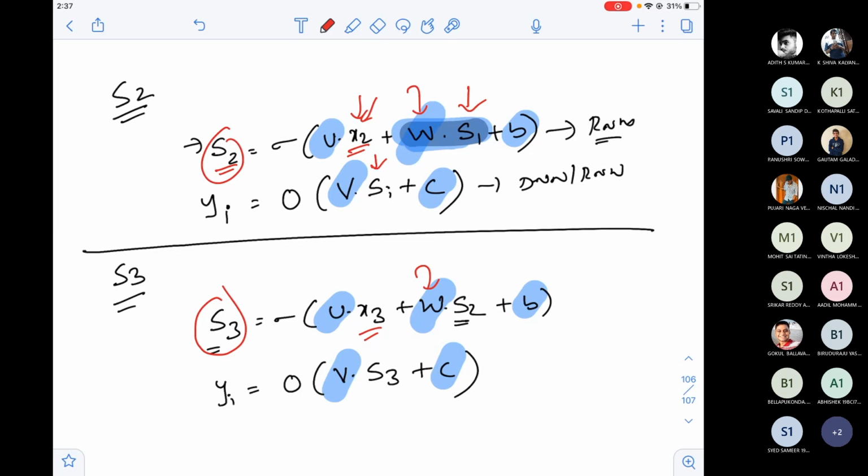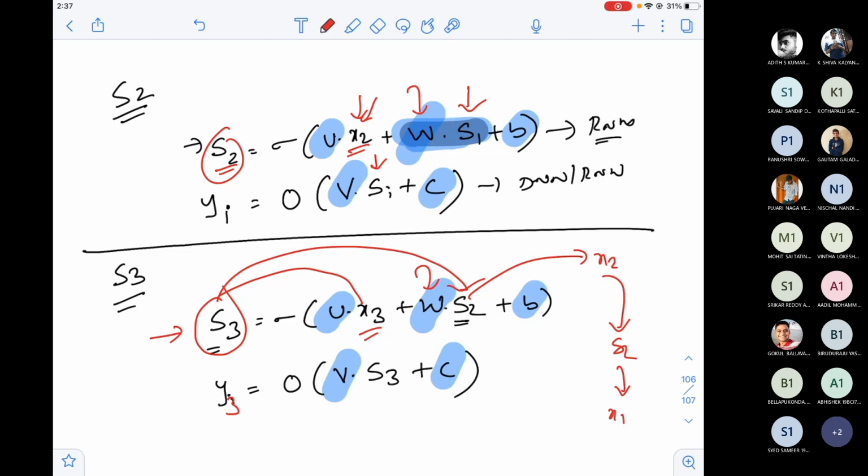But what about the current output depending on previous inputs also? Am I able to do that? Yes, see. S3, which is influencing Y3, not only depends on X3, it depends on S2. S2 in turn depends on X2, and on S1, which depends on X1.